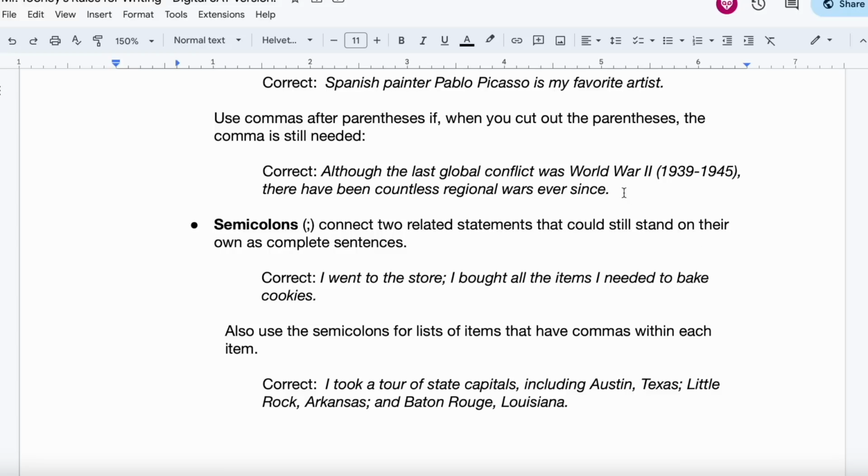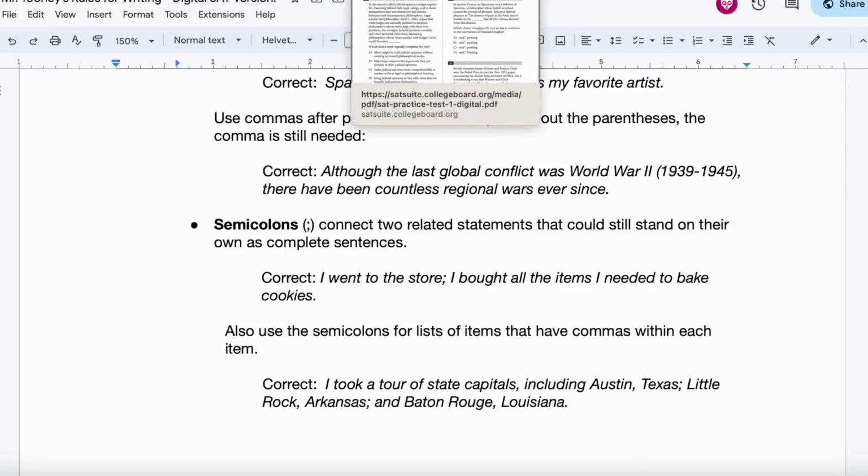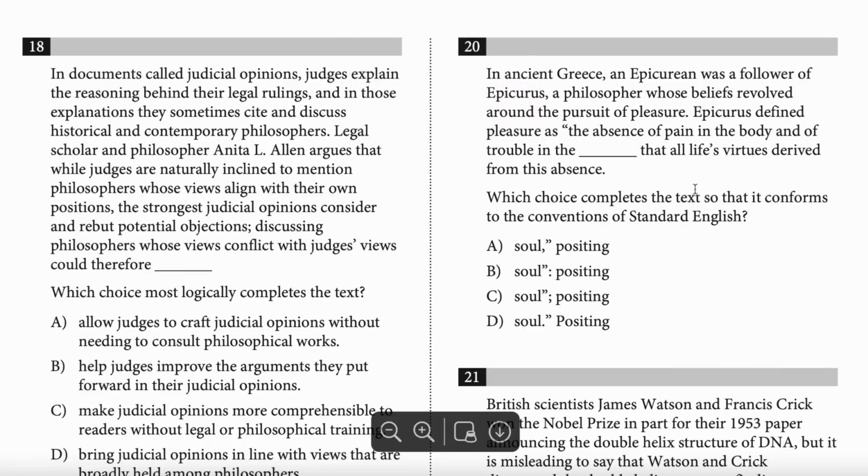Yeah, that's how we need to test it, right? If we're going to go with C, we've got to make sure these two parts of the sentence stand alone as complete thoughts or as complete sentences. So here's what I recommend doing. I recommend reading both parts and just hearing if they stand alone. So read the first half. Take it from Epicurus to soul. Let's see if that stands alone.